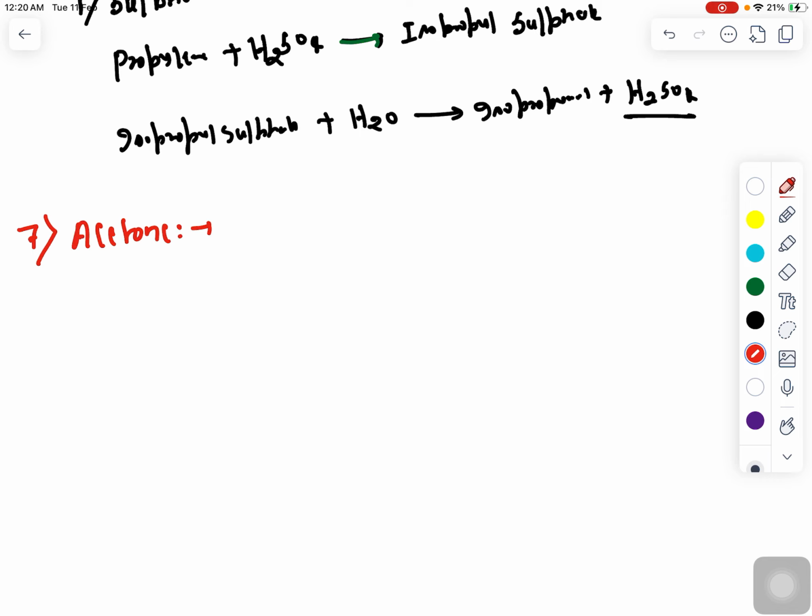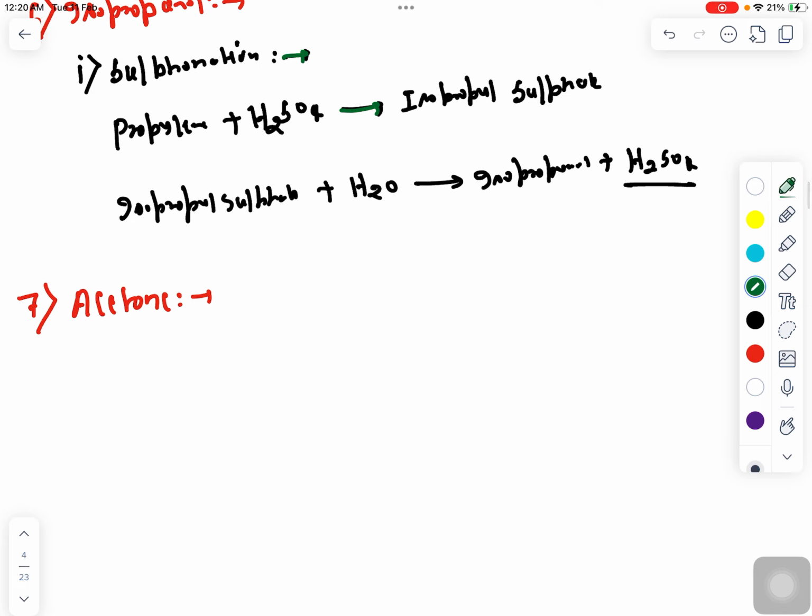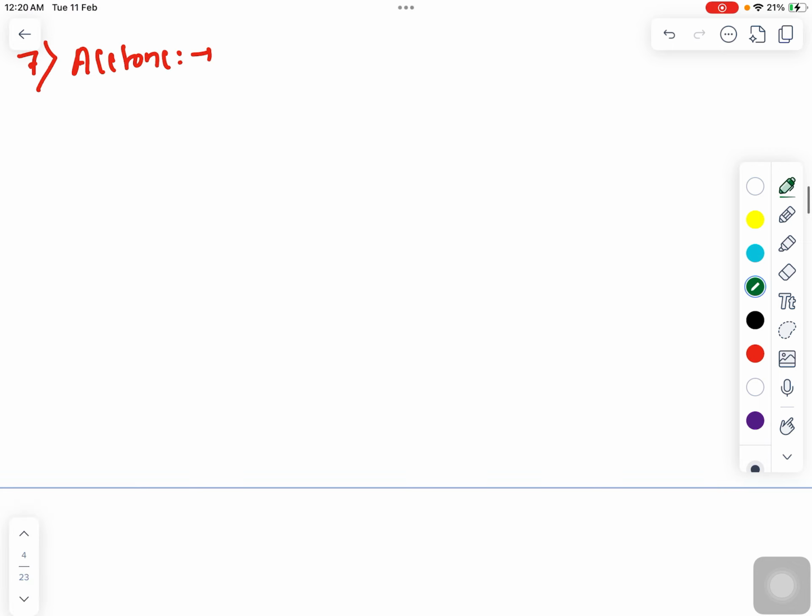That is also a similar kind of reaction that will happen. So here you have produced isopropanol. So how have you produced isopropanol? Propylene reacts with H2SO4, producing isopropyl sulfate, and isopropyl sulfate will get hydrated and form isopropanol. And then what will happen? Isopropanol